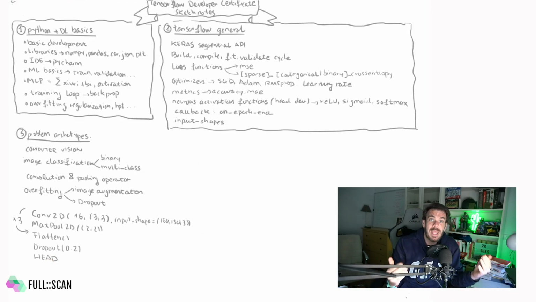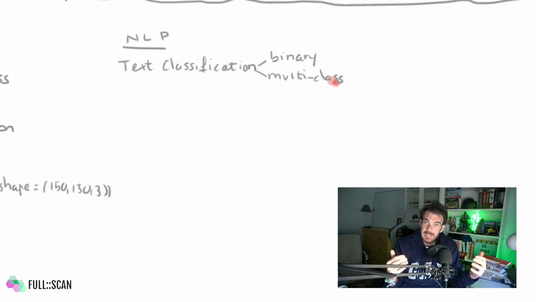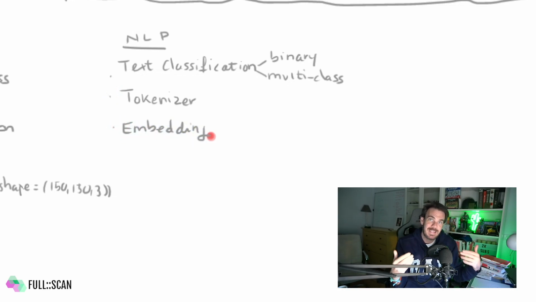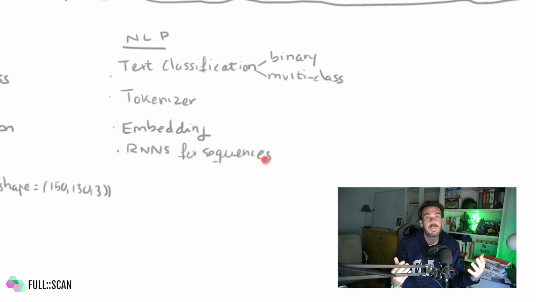Let me switch now to NLP problems, natural language processing, where again, you're expected to know how to build models for text classification, both binary and multi-class. There are 2 big elements to control here: everything related to text tokenization and the concept of embeddings. On text tokenization, you should know how to use the Keras Tokenizer class, along with its methods, fit_on_texts and texts_to_sequences, to generate numerical representations of textual data. Then, once the text is converted to sequences, you need to know how to operate the Keras Embedding layer to generate a low-dimensional data representation or even load pre-trained embeddings.